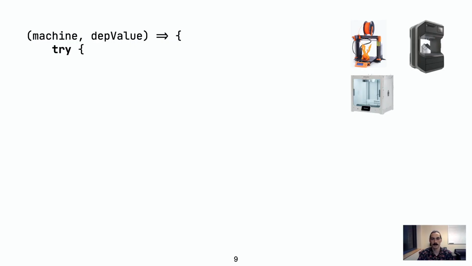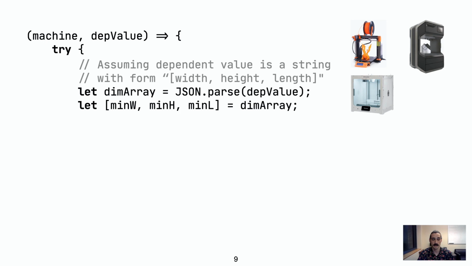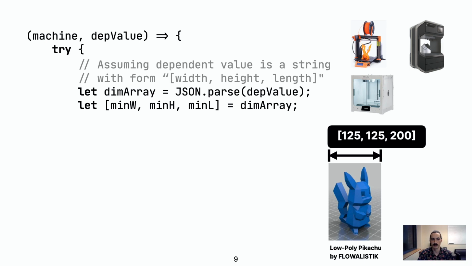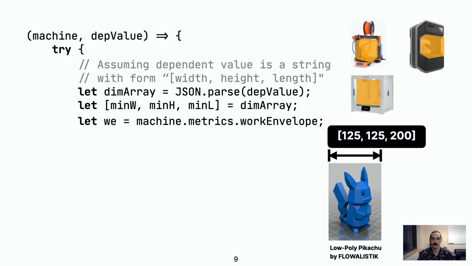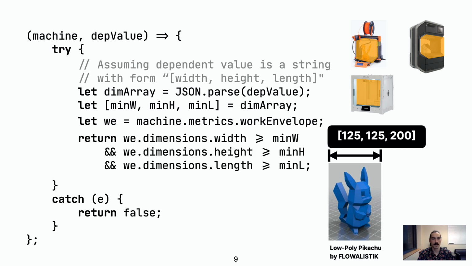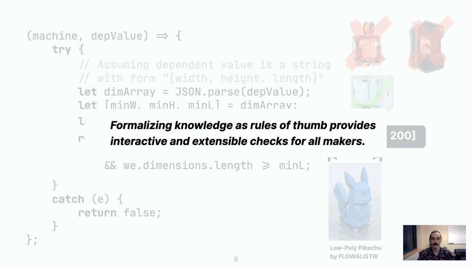Any filtering rule of thumb is a function that takes a machine and possibly a value entered by the maker through the UI. First, in this example, we parse the input for minimum width, height, and length of a model, for example, this low poly Pikachu. We compare the machine's work envelope dimensions to the minimum dimensions for the model and return true only if the work envelope dimensions exceed all minimums. The big idea here is that through code, we're able to take this knowledge about selecting a machine based on model dimensions and make it accessible to and extensible by all makers.